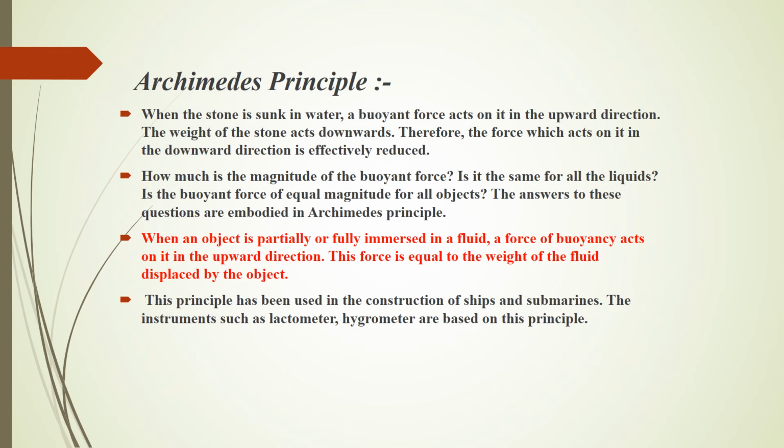This force is equal to the weight of the fluid which is displaced by the object. The use of Archimedes principle is very wide. It has been used to construct ships and submarines, and in some instruments like the lactometer, which is used to determine the purity of a sample of milk, and the hydrometer, which is used to determine the density of a liquid.